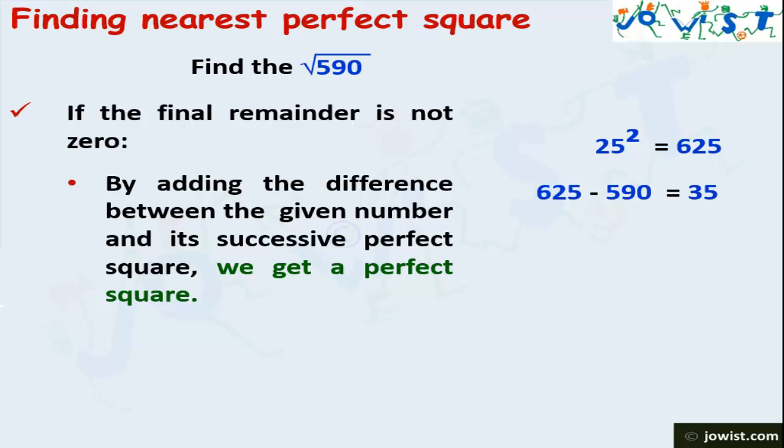Therefore, we subtract 590 from 625. The result is 35. Now let's add 35 to the number 590. What do we get? We get 625, which is a perfect square. So we conclude that the number which is to be added is 625 minus 590, that is 35.